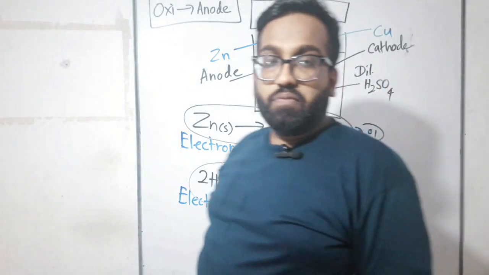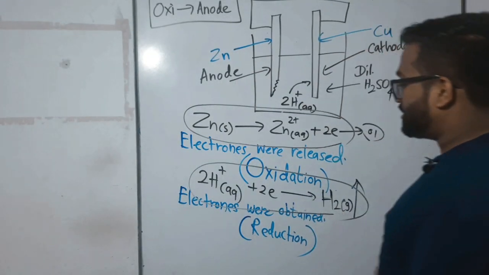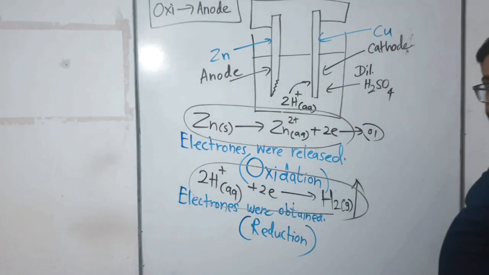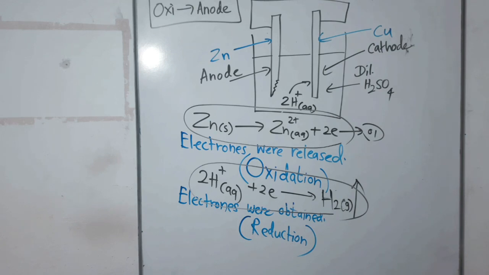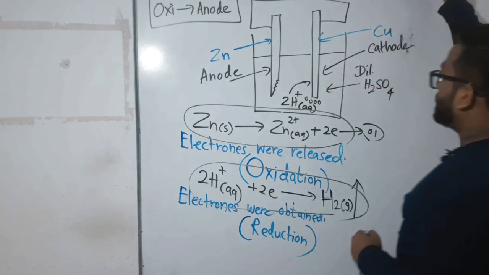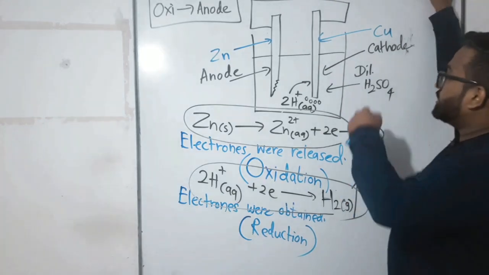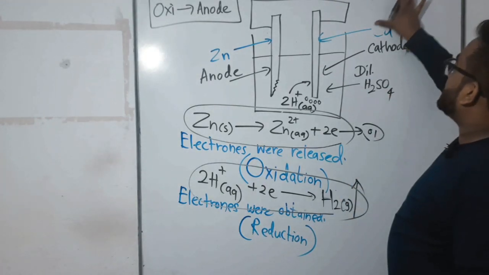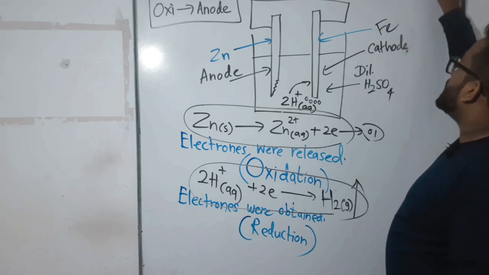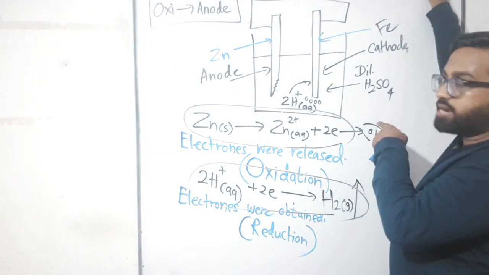So children, what was the reduction reaction here? This one: H plus took 2 electrons and made H2 gas. That's why gas bubbles were liberated. That happened near where? Near the cathode, near the copper rod. Sorry, this is not copper. This is iron, according to the question. Copper is also possible, no problem. Near the iron rod, right?